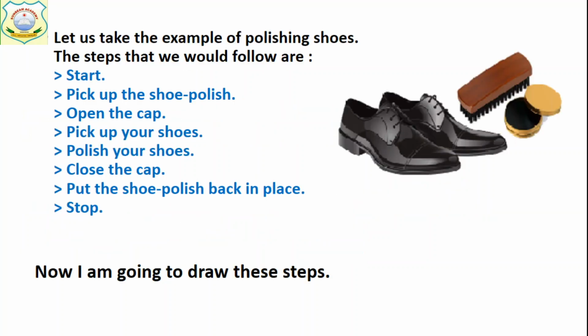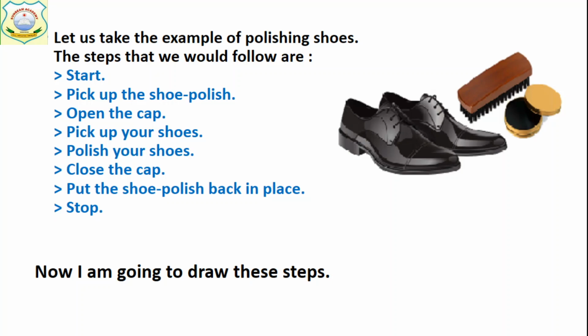Now let's take some examples. First is polishing shoes. This is the algorithm to polish shoes. What do we do? First we start the algorithm with the word start, and then second step, pick up the shoe polish. Third, open the cap. Next step, pick up your shoes, then polish your shoes, close the cap, put the shoe polish back in its place, and stop. These are the steps of the algorithm.